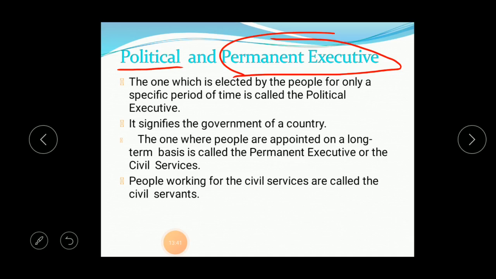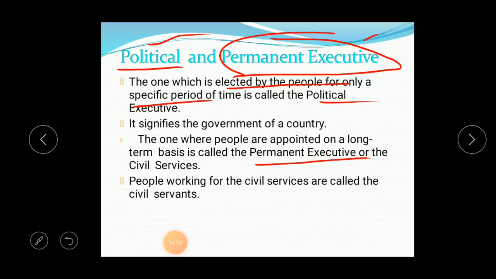Even though they don't have any role in the decision making authority, they are the ones who sign and circulate the government orders. In the day-to-day decision making, the supreme power lies in the political executive only, but not in the permanent executive. The political executives are elected by the people for a specific period of time, so they form their own government. People appointed on a long-term basis come under the permanent executive.